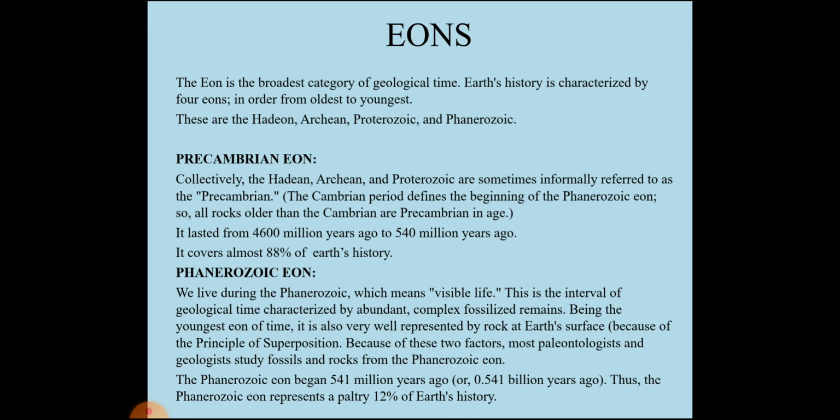What exactly are eons? The eon is the broadest category of geological time and is characterized by basically four eons, in order from oldest to youngest: Hadean, Archean, Proterozoic, and Phanerozoic. Out of these, Hadean, Archean, and Proterozoic eons have been collectively formed into the Precambrian eon. So basically there are two types of eons, Precambrian eon and Phanerozoic eon.